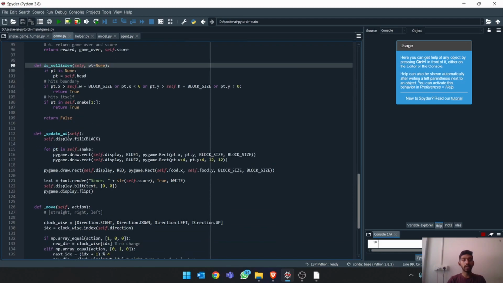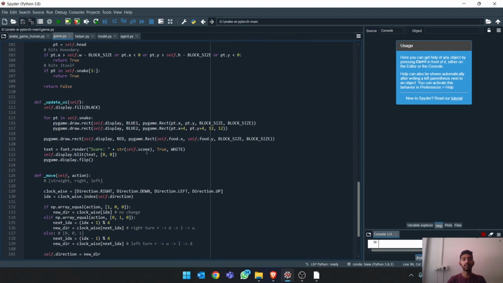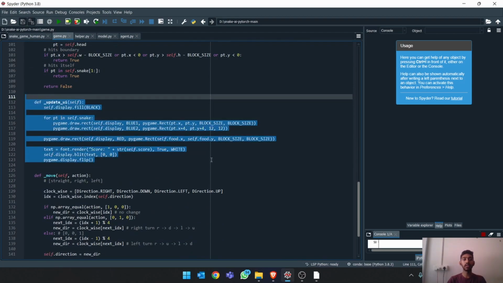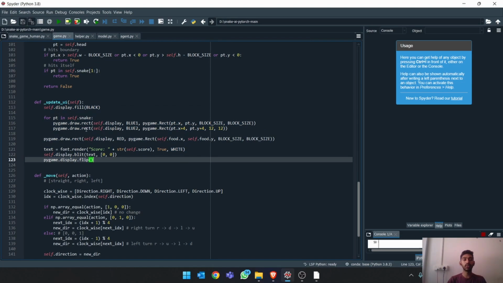Next, we define the UI for the game space. So this is how the UI looks like.